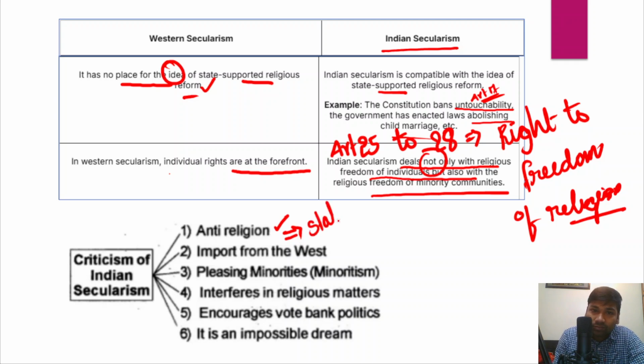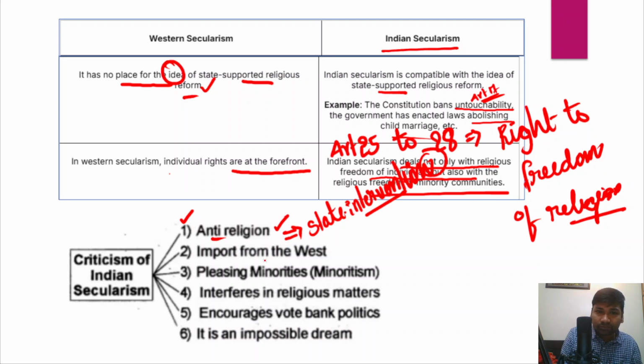Because of this particular reason, it is considered anti-religious. But on the other hand, in the West, the state will not intervene in religion or religious matters, or support religious reforms in Western secularism. And because of that, Indian secularism is called anti-religious.